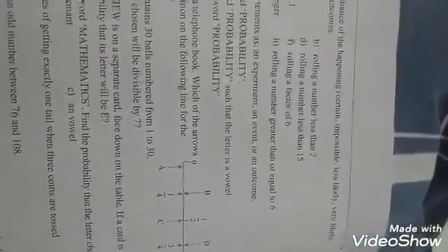Rolling a 9. 9 is not on the dice now. It means this is impossible. D is rolling a dice, rolling a number less than 15. Less than 15. Certain means sure chance. Less than 15 always, because we know that there are 6 numbers on the dice and these 6 numbers are also less than 15. It means certain chance.